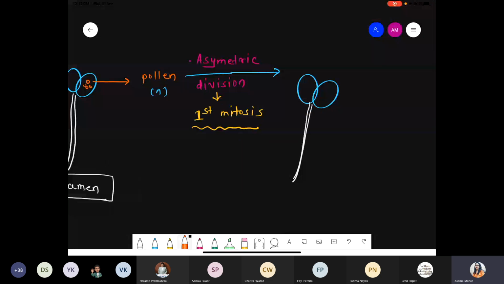This is a pollen. Suppose a single pollen has an exine layer like this, and inside the exine layer there is a formation of two cells, like this.